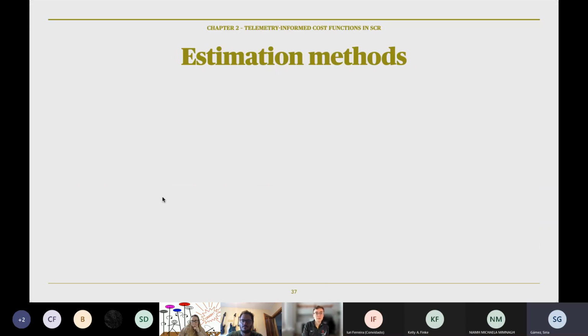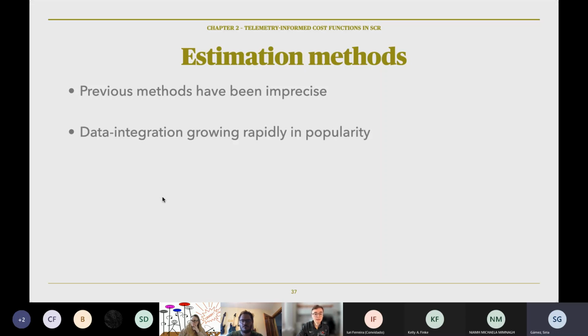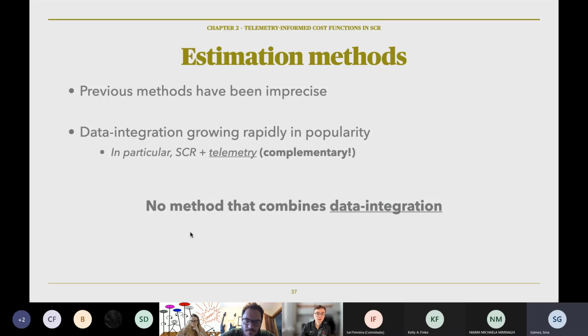There are 2 methods to estimate the effective landscape resistance to movement. Previous methods have mostly been imprecise or not informed by relevant data, instead relying on expert opinion. Simultaneously, though, data integration has been growing rapidly in popularity. One especially complementary method is the integration of telemetry data with SCR. We saw that SCR methods collect just a little data on a lot of individuals. Excitingly, telemetry data collects a lot of data, but only on a few individuals. There's no method, though, that combines data integration with estimation of landscape resistance.